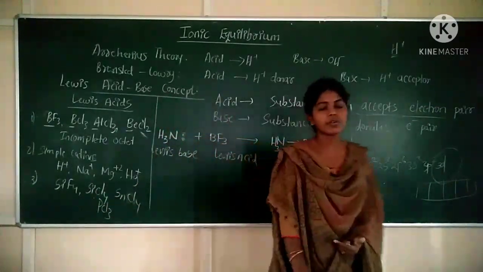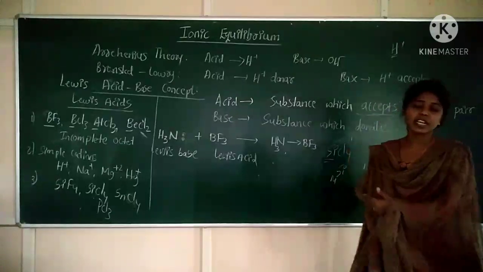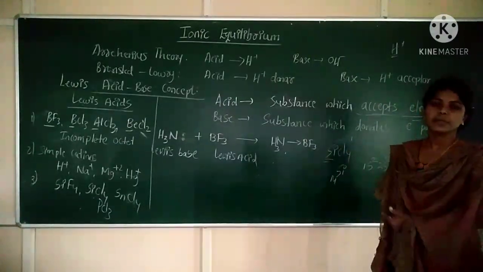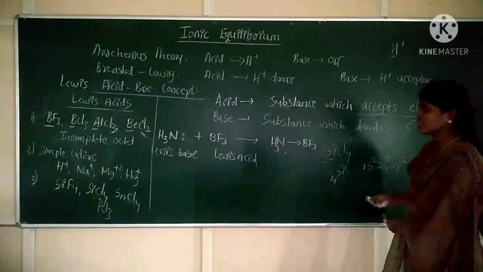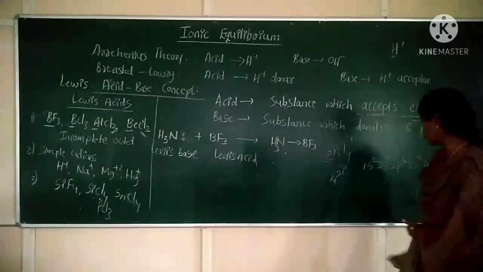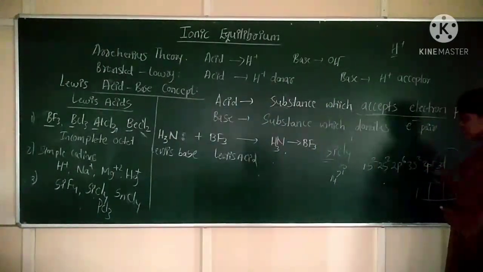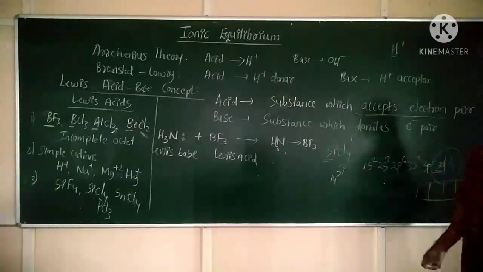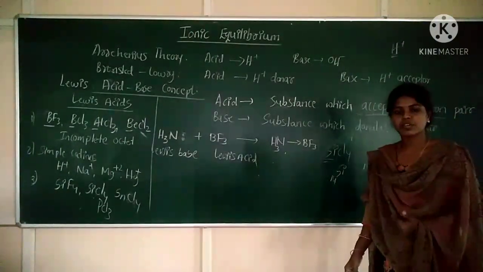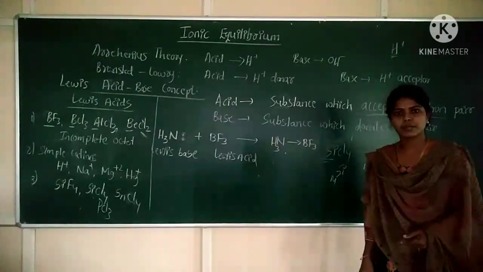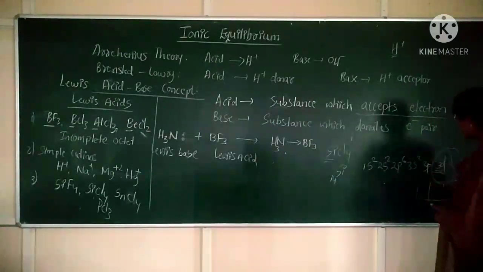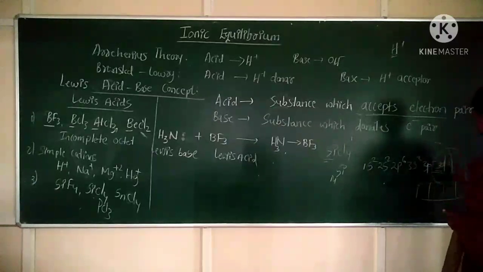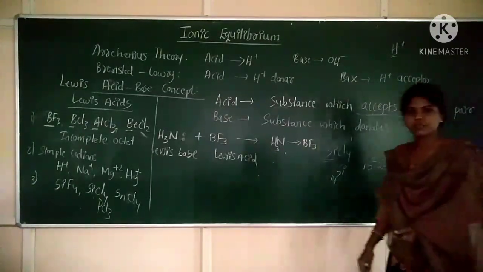Again, these are having a what? Empty orbitals, or vacant orbitals. So when silicon is having an empty orbital, what is Lewis acid? Electron pair acceptor, correct? What is Lewis acid? Electron pair acceptor. So when it is having vacant orbitals, it can accept the electron donated by the Lewis base. Are you getting?